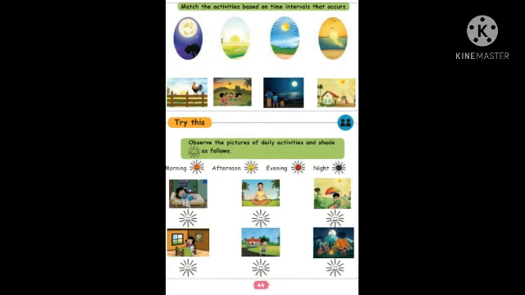The next one, try this. Observe the pictures of daily activities and shade as follows. Okay, look at the picture. Morning, afternoon, evening, night. The four times are there. You can look at the picture, and daily activities you have to shade as follows. Morning you have to shade red color, afternoon yellow color, evening maroon color, night black color.